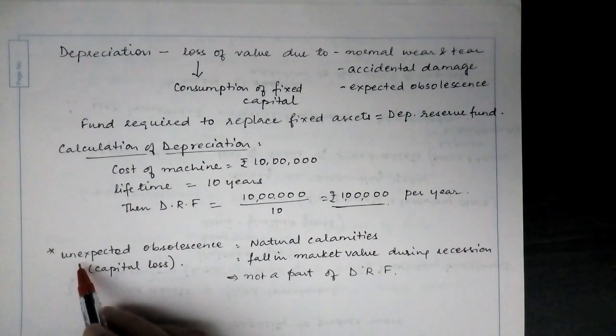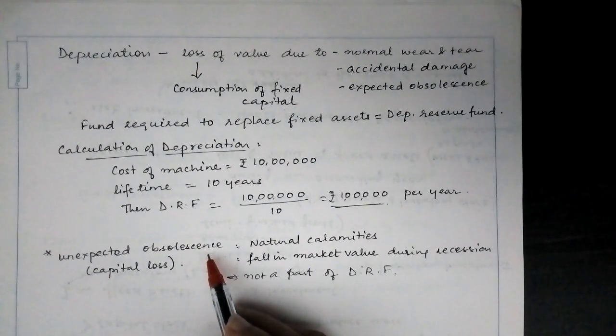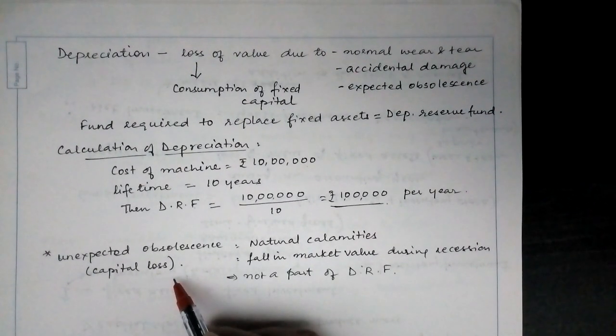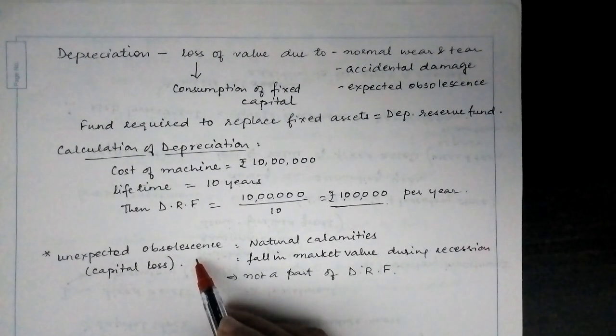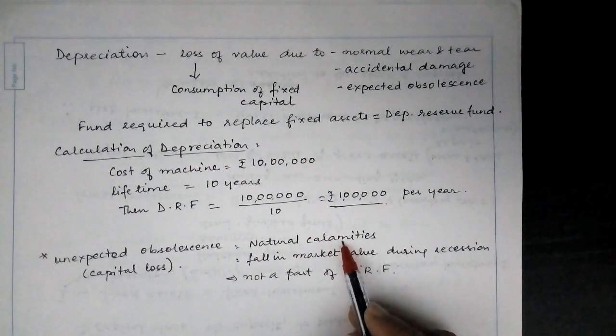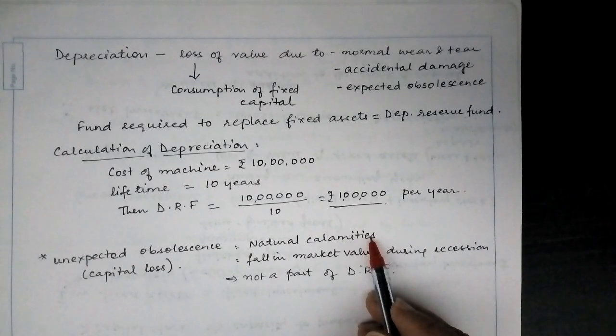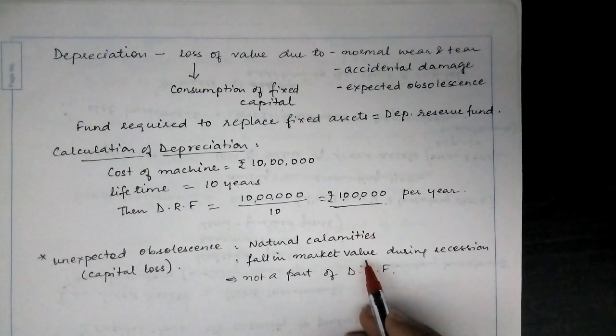Now, there is something called unexpected obsolescence or capital loss. This unexpected obsolescence is due to natural calamities like floods, earthquakes, etc., or due to a fall in the market value during recession.